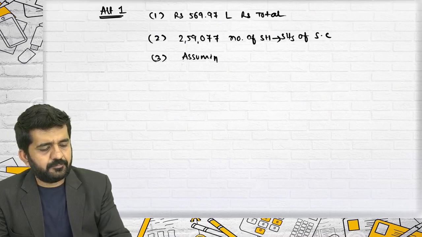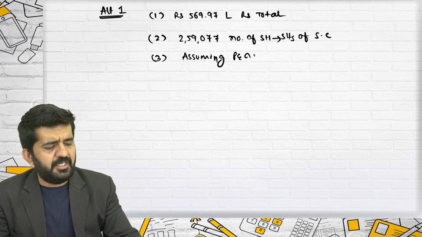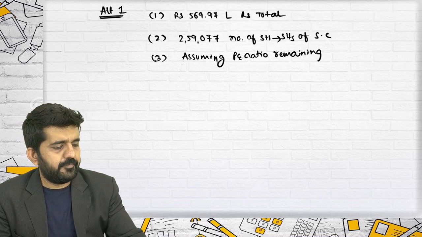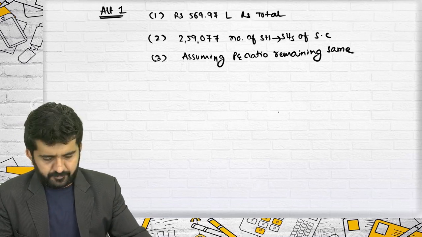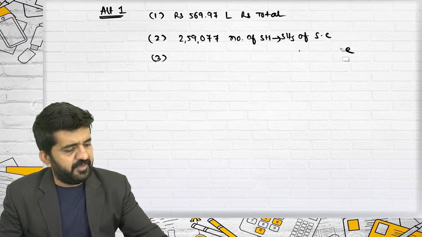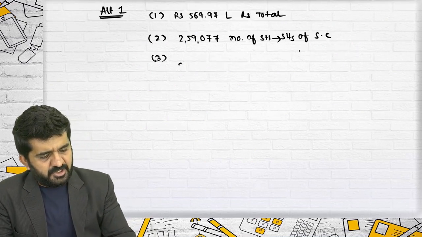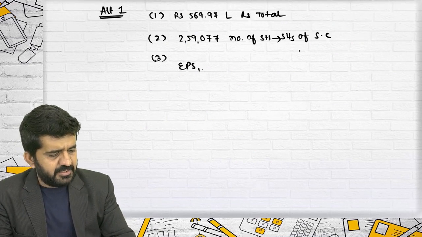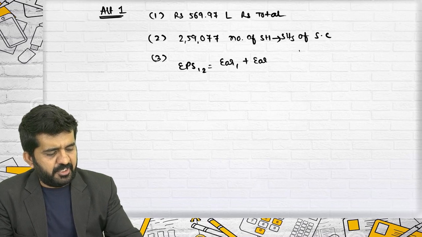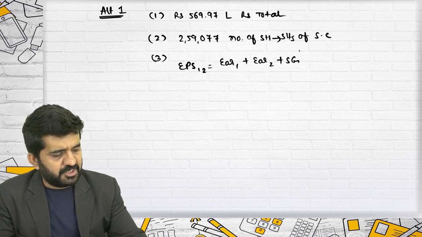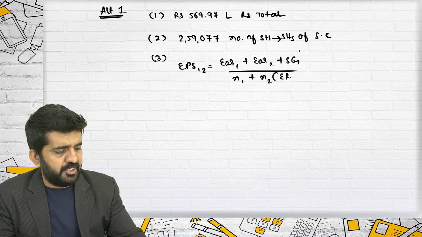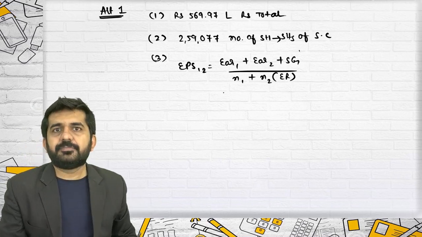Assuming the PE ratio remains the same, that applies when we do MPS. Right now they are just finding out EPS 1-2. It is earnings of company 1 plus earnings of company 2 plus synergic gain, upon N1 plus N2 into exchange ratio.